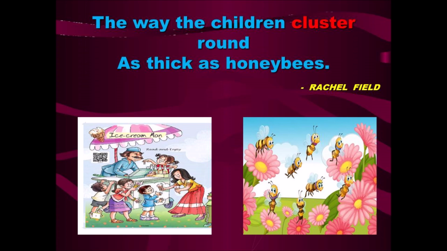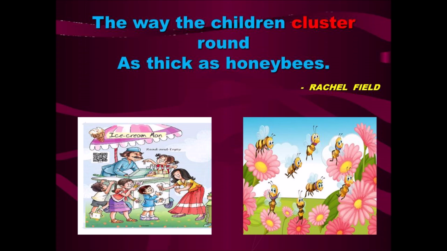The way the children cluster around as thick as honey bees. Here, the ice cream cart is compared with a flower bed, and the children who gather around, cluster means gather around the ice cream cart, are compared here to honey bees.